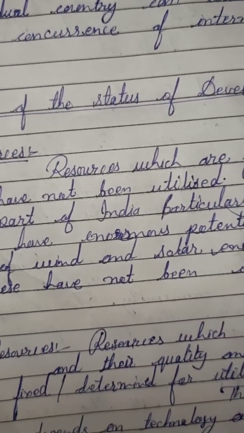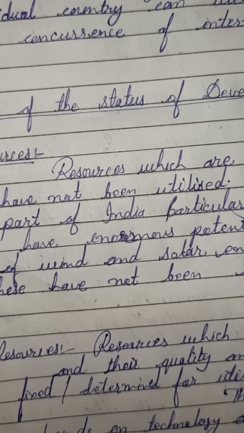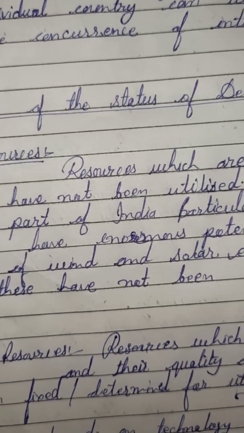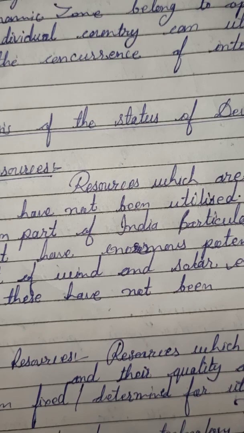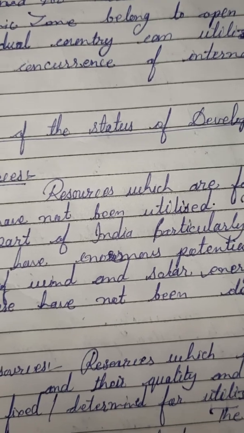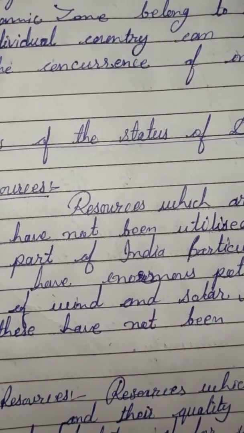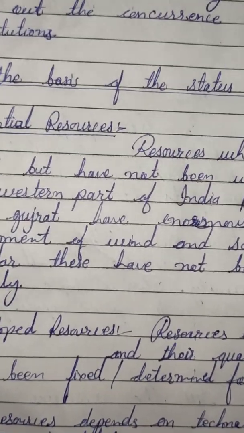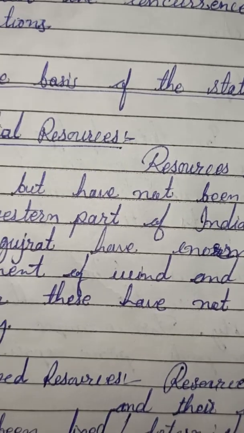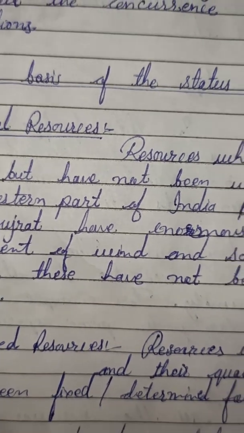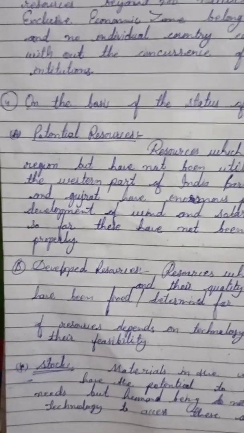If we have obtained the resources, then how much quantity we utilize, in what quality we are utilizing them, and how much amount of resources is left or secured for use. In this classification, we can sub-classify our resources into 4 types as well: first is potential, then developed, stock, and reserves. Let's discuss them one by one.